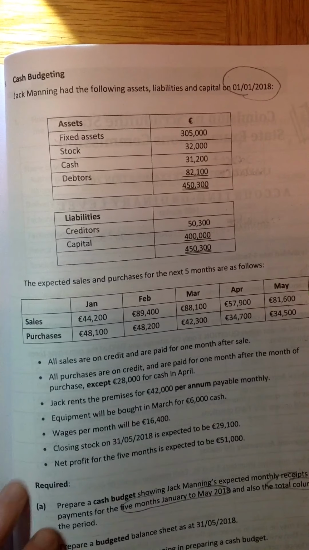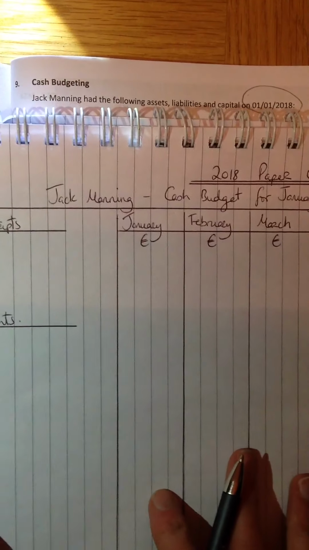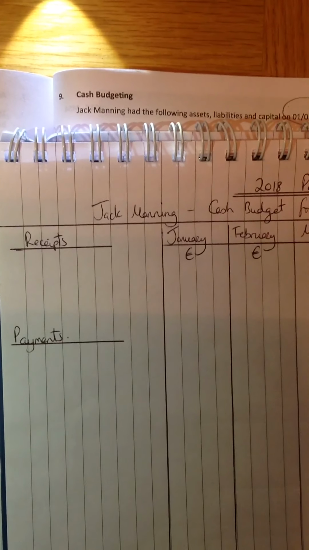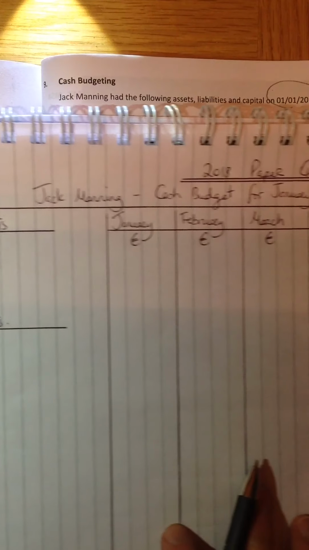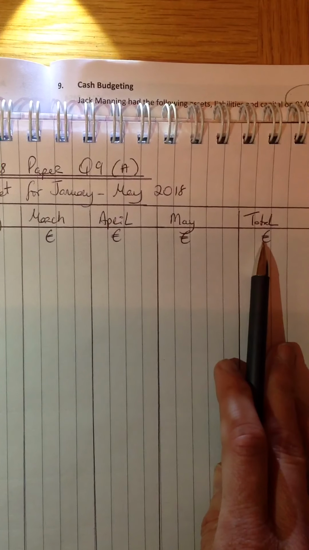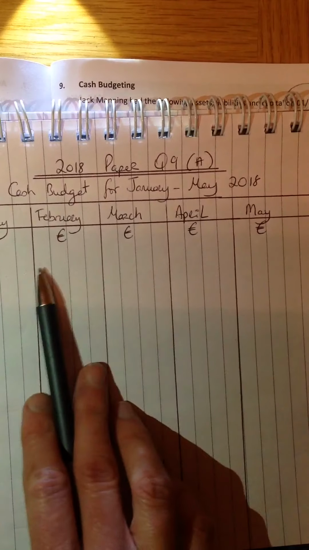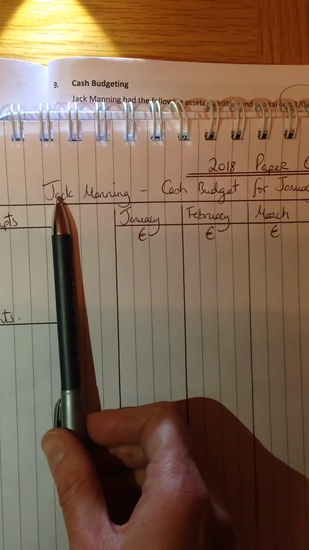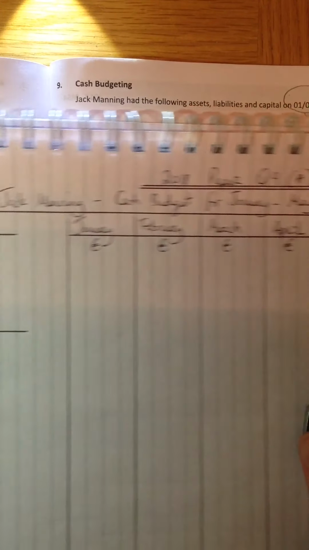So for the purpose of this, I have ruled out the budget, which you'll have to do. So you'll see it starts off with 7 columns you'll need. So you have receipts, then you'll have your 5 months, and also you'll need a total column. I have put in a euro symbol underneath if you want to do that, or alternatively you can write the euro symbol beside each figure. And then that's Jack Manning, and it's his cash budget for January to May 2018.